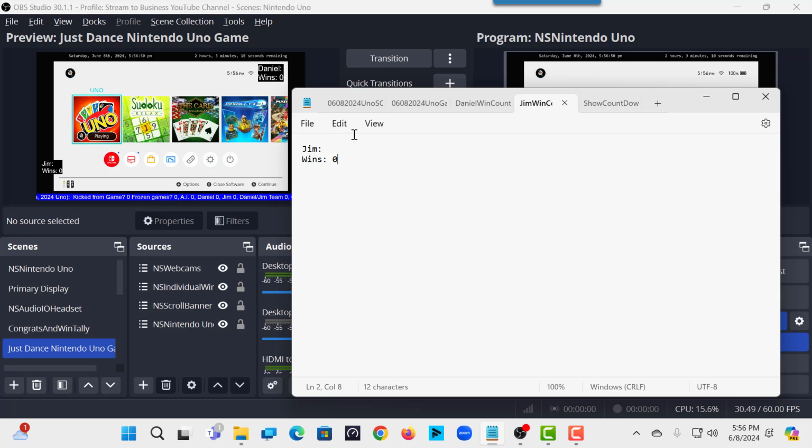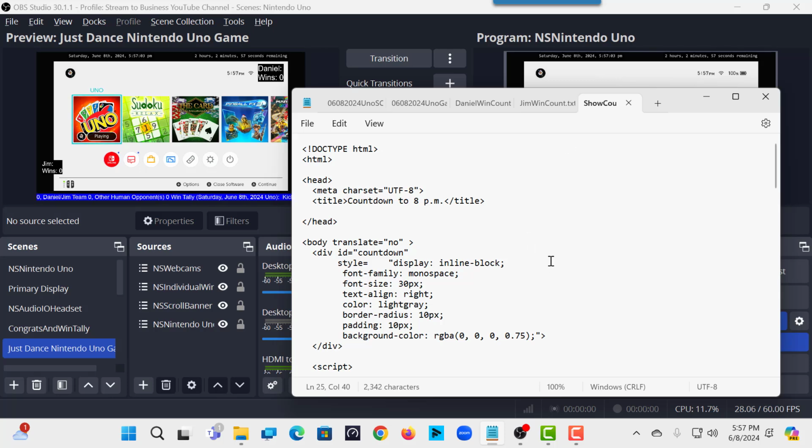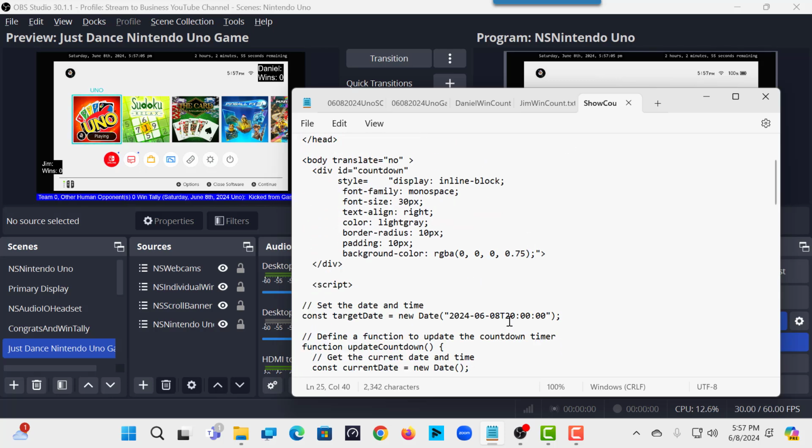Updating 5 files a day. I just use these the next day so I can record other things about the gameplay. So as I record, it will have everything we need to. And then this is, as a reminder, what I do to change it. So tomorrow it will be set to 6/9 because we play Sunday night, and then this countdown will count down to 8 o'clock on whatever day I tell it to. So I'll update that after tonight's gameplay.